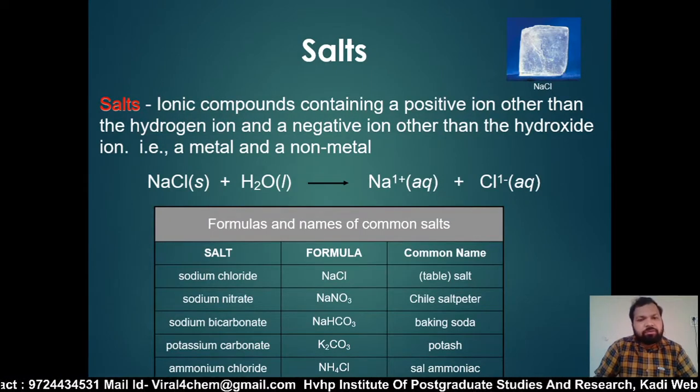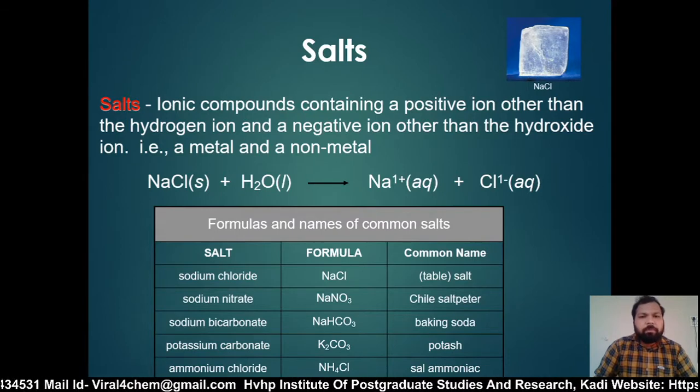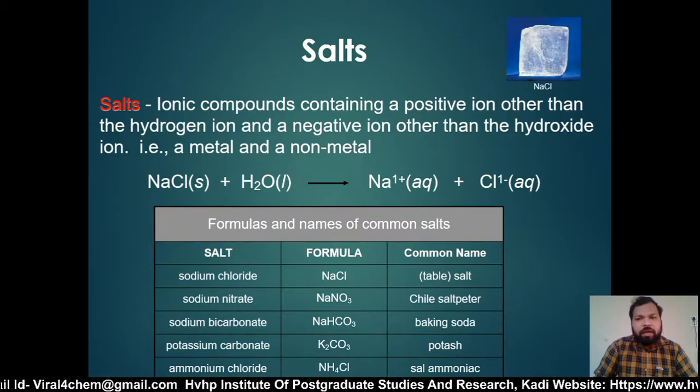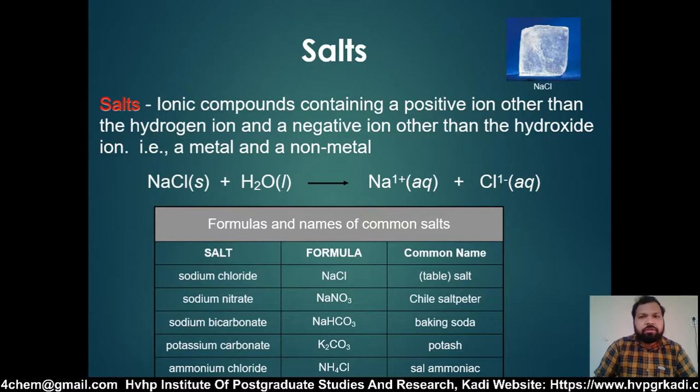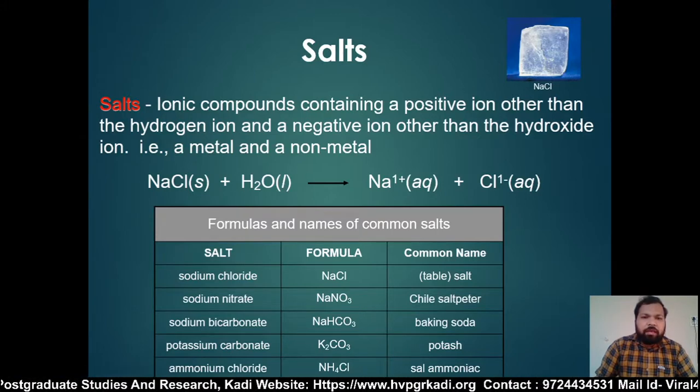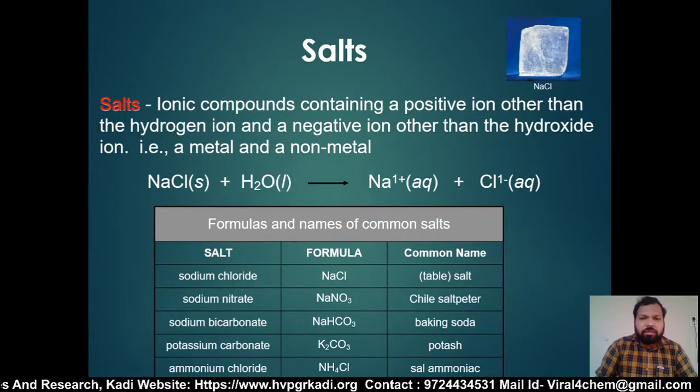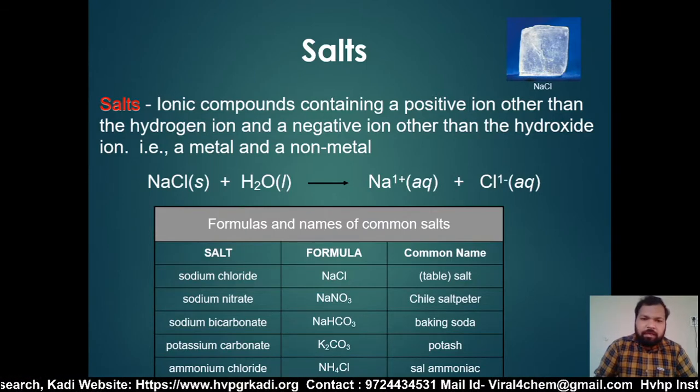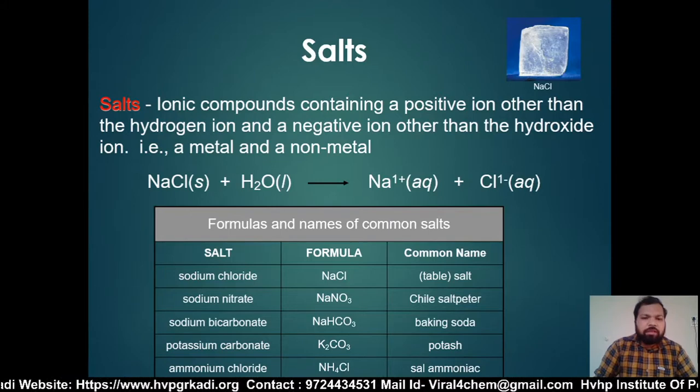Let us discuss salt. Salt is an ionic compound containing a positive ion other than the hydrogen ion and a negative ion other than the hydroxide ion, a metal and a non-metal, like NaCl. HCl plus NaOH gives Na plus and Cl minus ions.